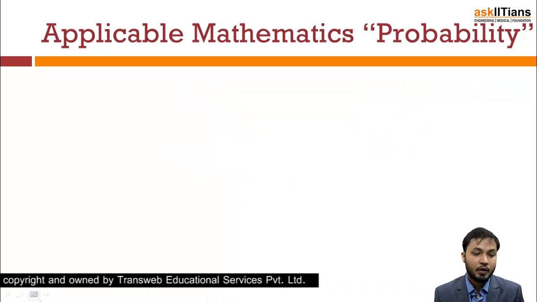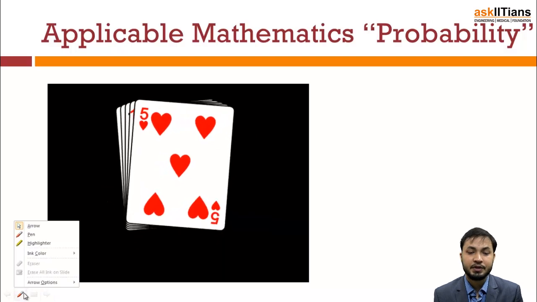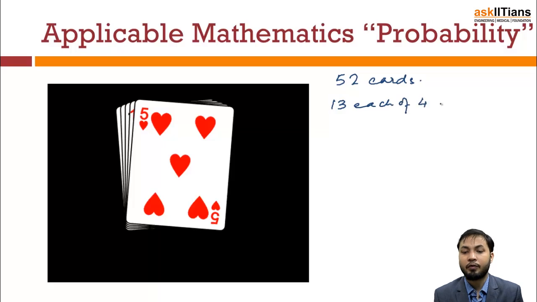Now, for more details, let's say these are some cards, okay? Now, a deck of cards contains 52 cards, okay, 13 each of 4 suits, okay, so that makes it 52. Now in these 13 cards, okay, there are 3 face cards.